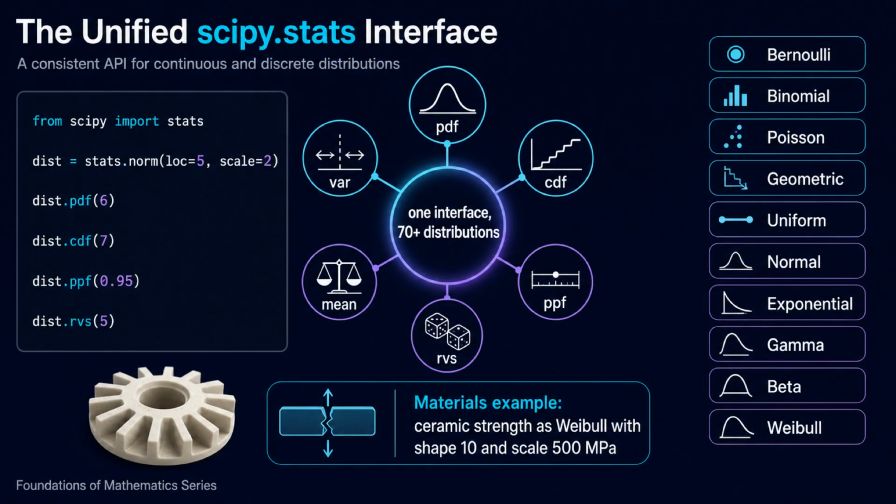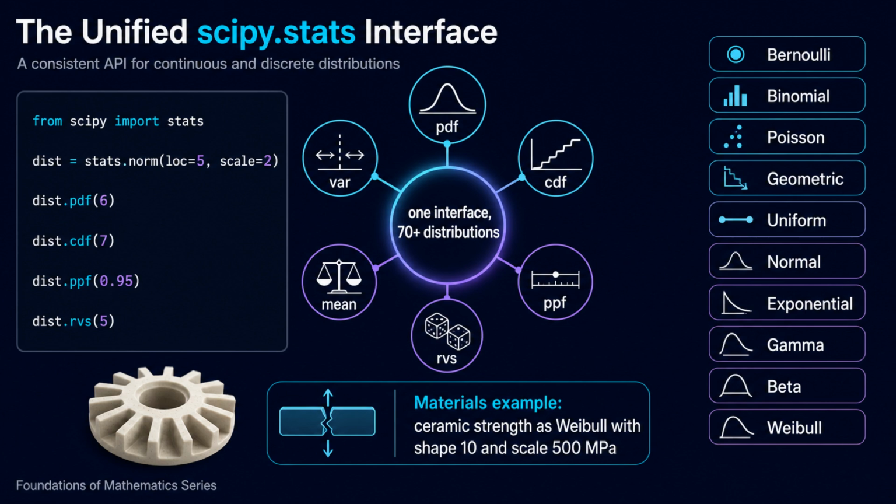In Python, scipy.stats provides more than 70 probability distributions behind one unified interface. Create a frozen distribution object with its parameters, then call the same methods regardless of which distribution you chose. Use PDF for the density, CDF for cumulative probability, PPF for percentiles and confidence limits, RVS to draw random samples, and mean, var, and STD for the summary statistics.